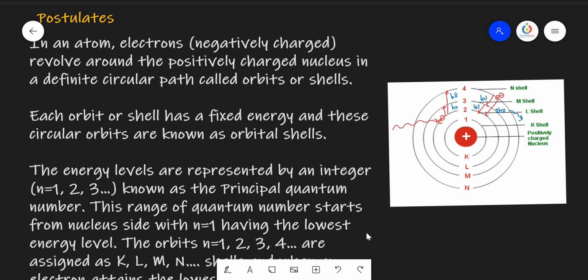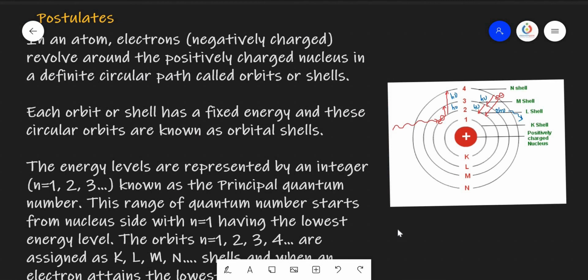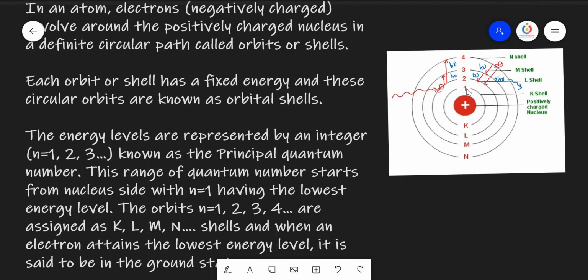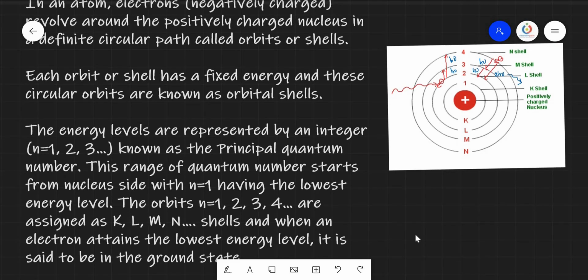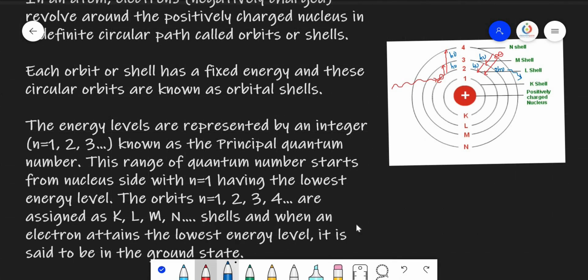Now, each orbit has its own radius. If you see these orbits, the first orbit has one particular radius, the second orbit has another particular radius, the third orbit has another, and the fourth orbit has another. Before we see the radius of the orbit, the angular momentum of the electron, mvr, was given as nh upon 2 pi.